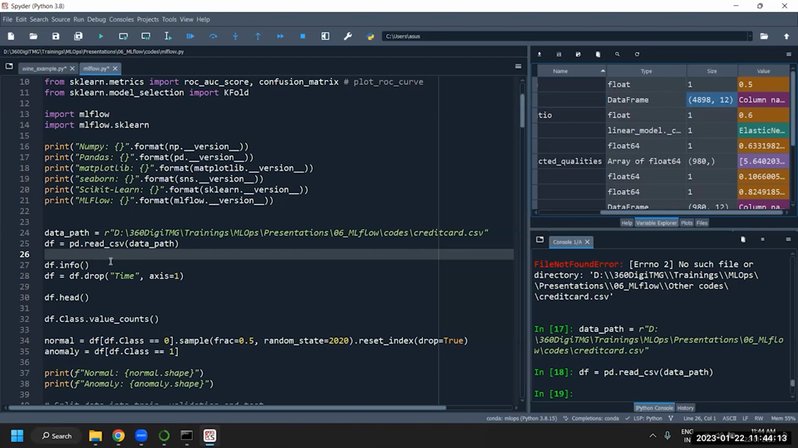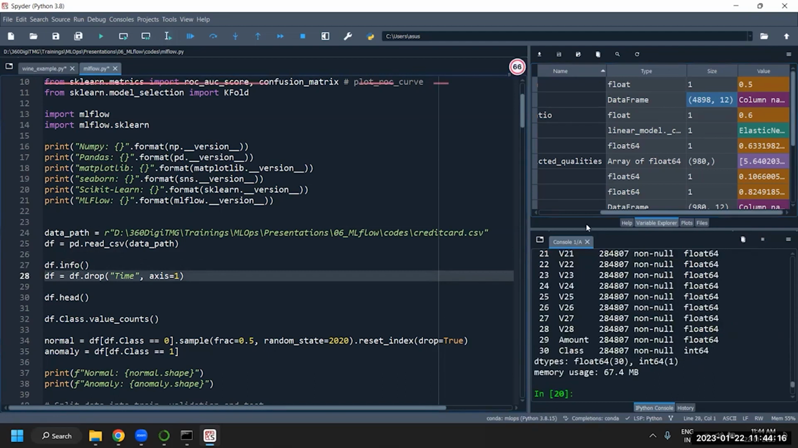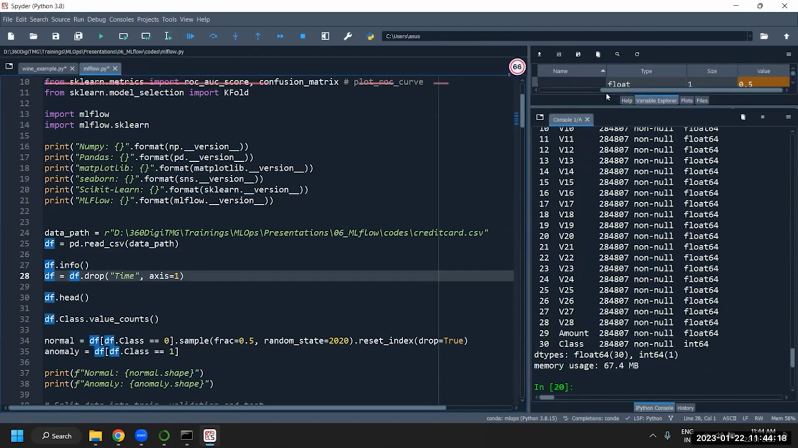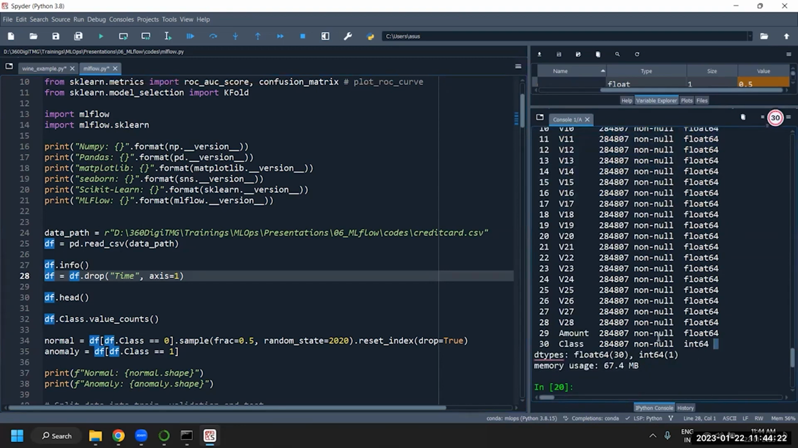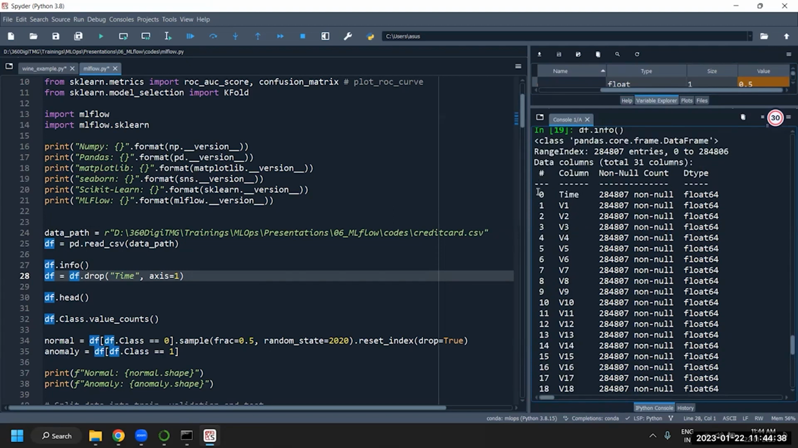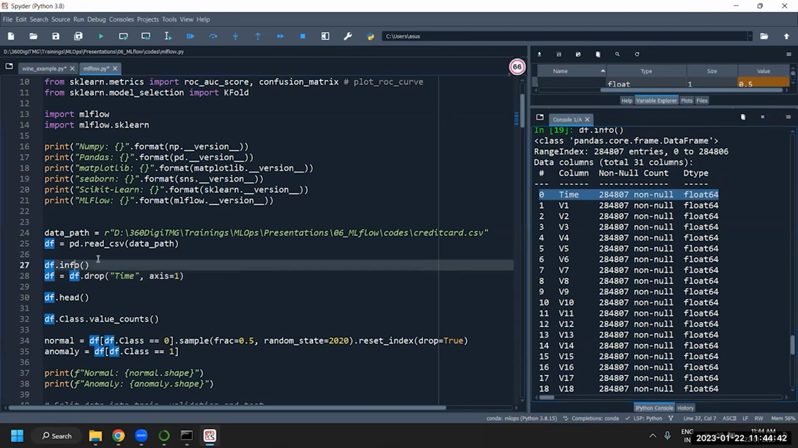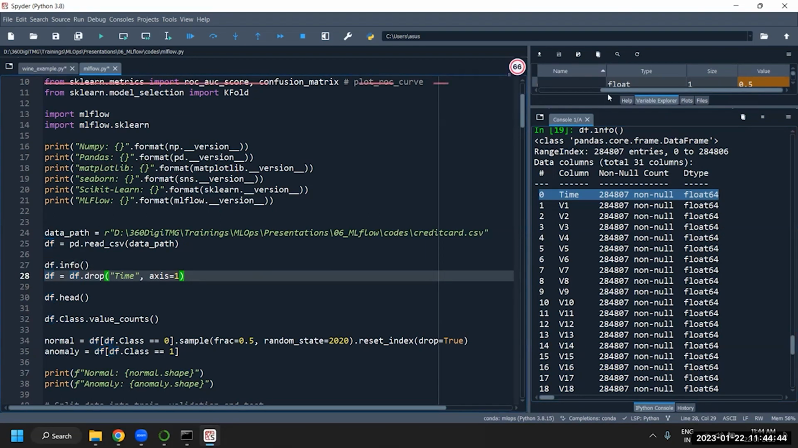Out of these 12 columns, if I say info, all the columns are float values, except the last one, which is the class. This class is your output variable. The data set is a credit card transactions data set. We are saying whether the transactions are genuine or fraud transactions. Just an example data that we're taking. In this, time is not required. It should be a string, but here it is showing float. So we can delete the time.